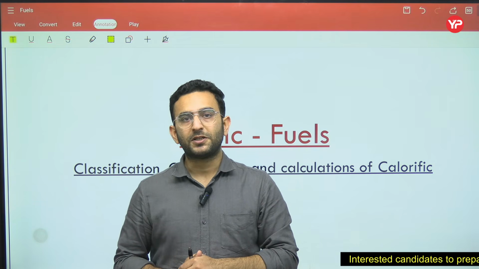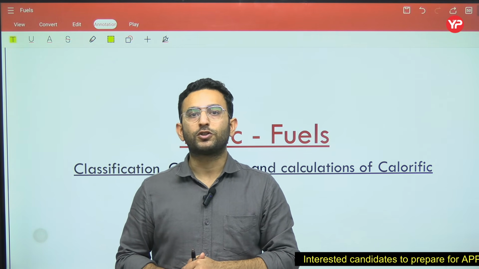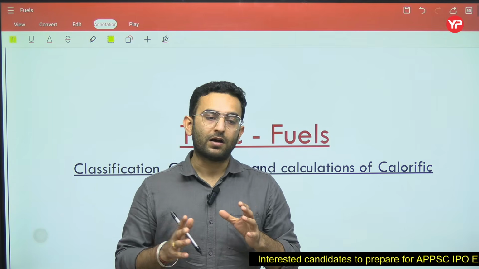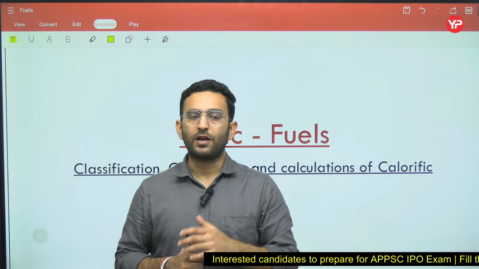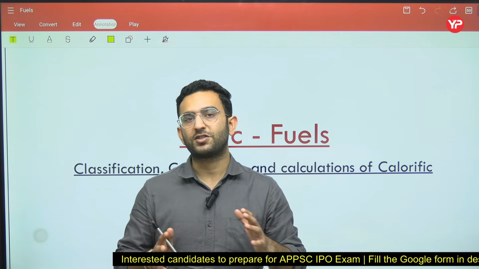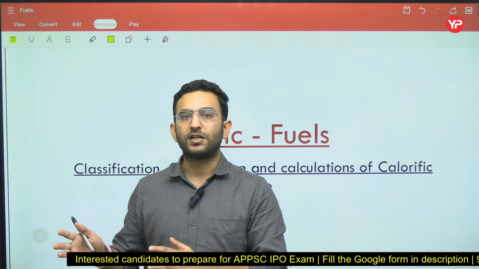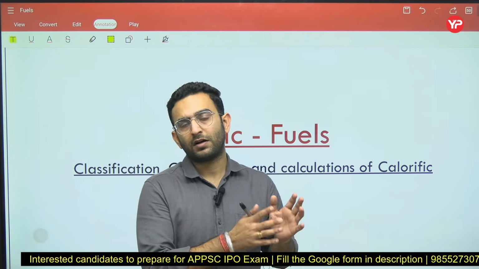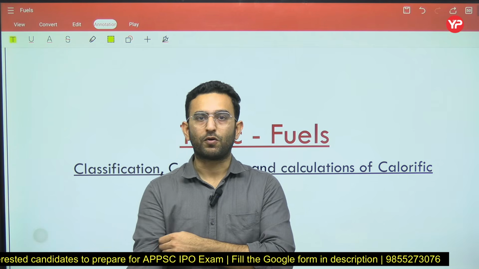So as you know, Andhra Pradesh has announced the vacancies for the Industrial Promotion Officer, and there is Paper 1 and Paper 2, in which Paper 2 is related to the technical part. Here you have to cover physics, chemistry, mathematics along with industrial engineering, and some other topics related to the industrial part.